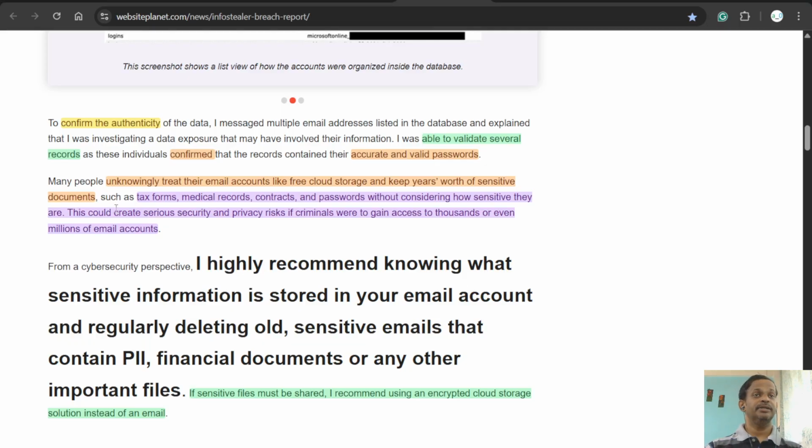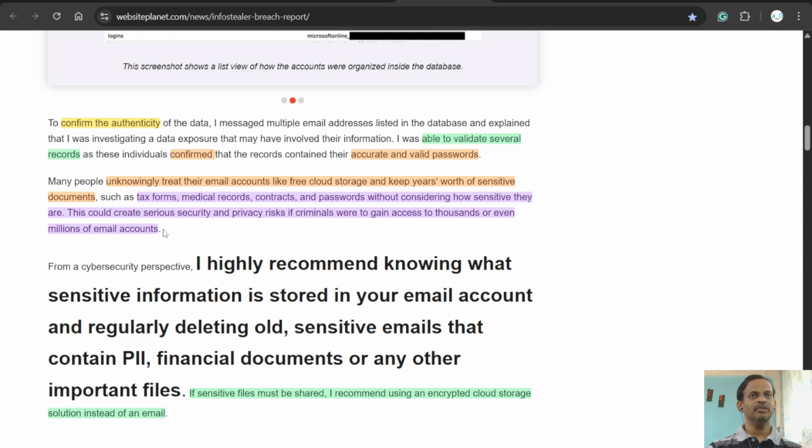But many users don't do that. They just keep old records thinking they will require them, or, since this is very personal data, they keep it in their email as an attachment. But this should not be done.